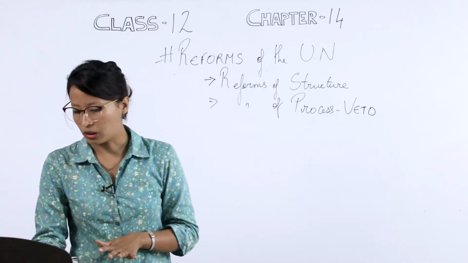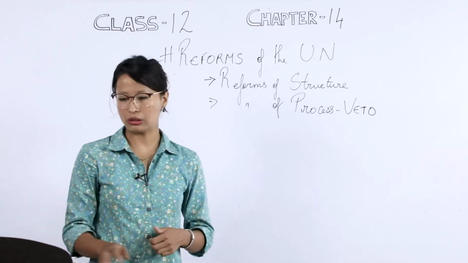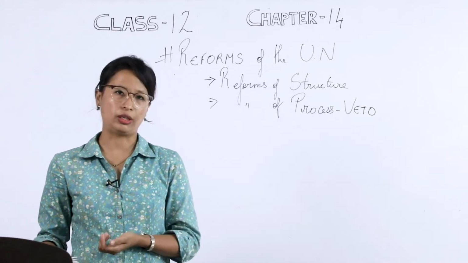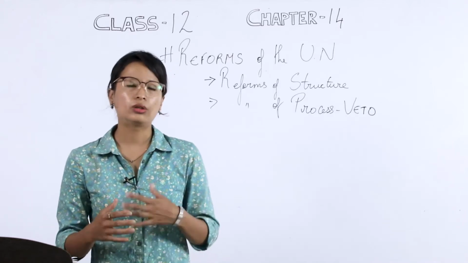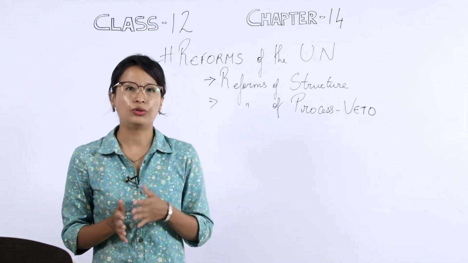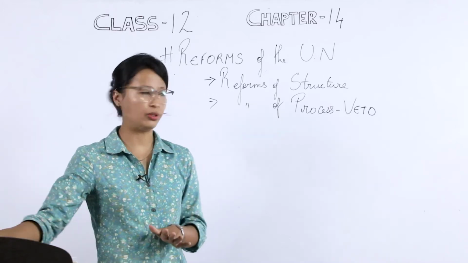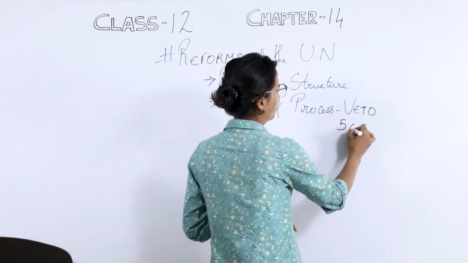Now, when we talk about number 2, reform of the process, it is referring to the functioning of the UNSC. It says that the working of the UNSC needs to be more democratic. Why are they talking about democratic? Because this veto power is there only for 5 countries.